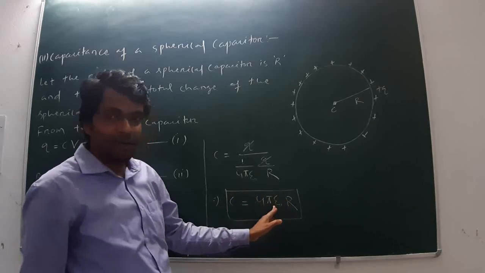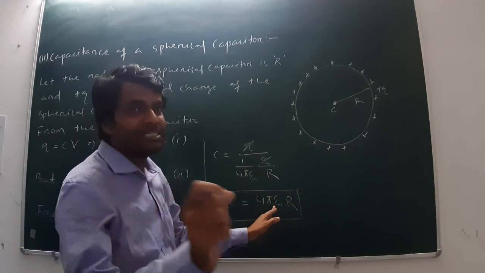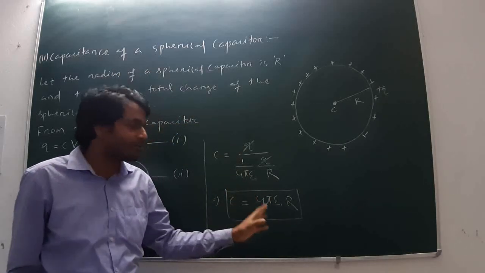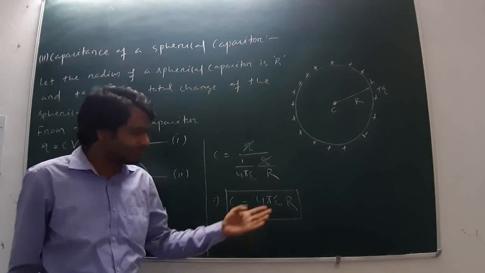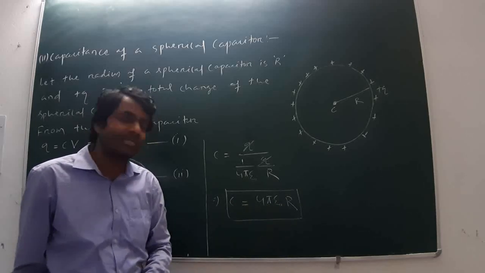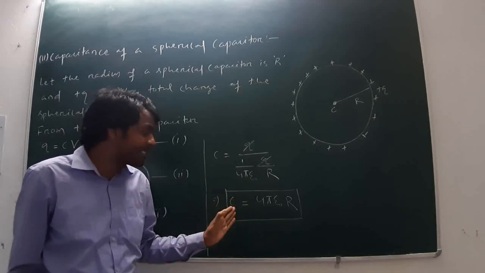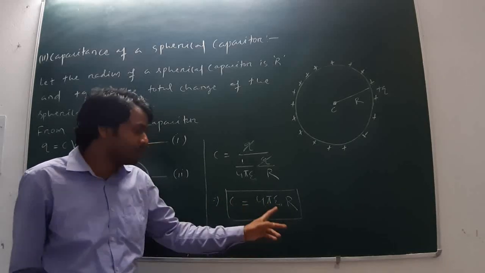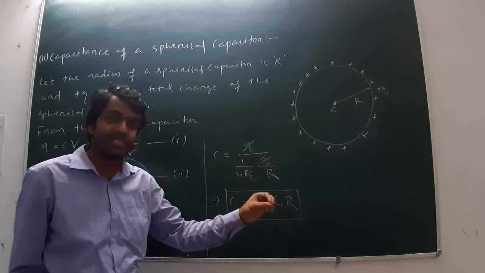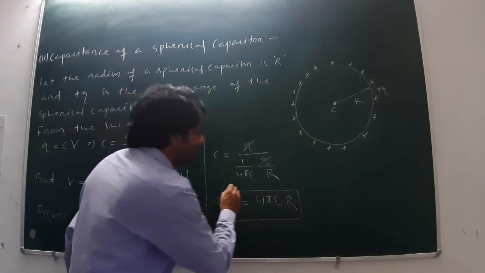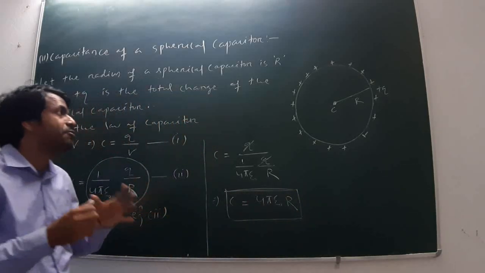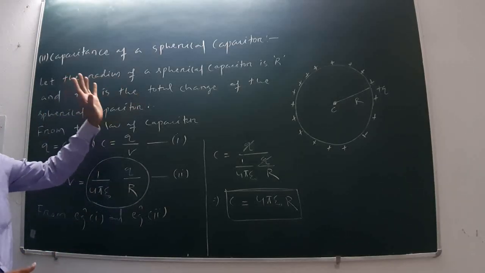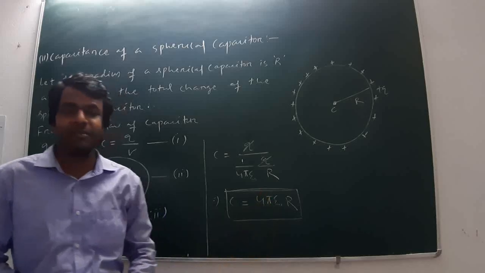Where epsilon naught is the permittivity of the insulating medium, means here also the capacitance is independent of the charge, independent of the potential difference. But on which factors is it dependent? On the radius, means shape and size of the capacitor, and on the permittivity of the medium, means nature of the medium. This is the required expression for the capacitance of the spherical capacitor, and its unit is farad.